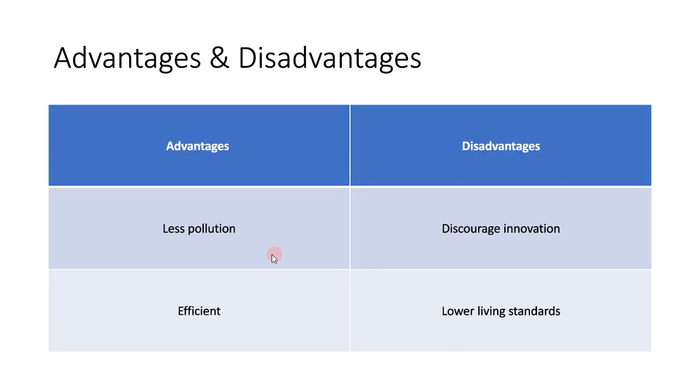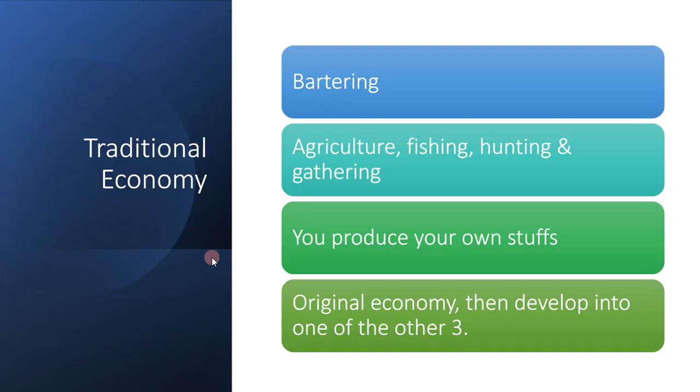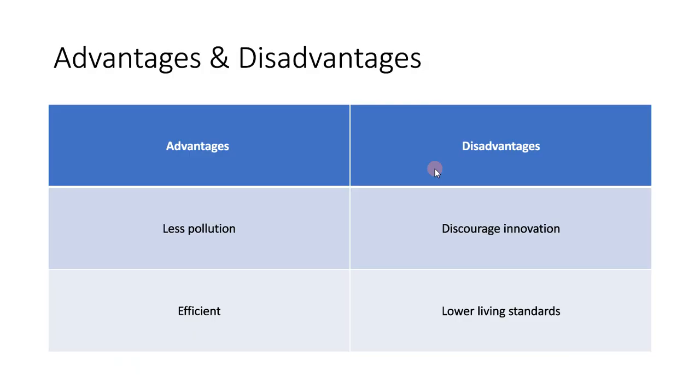Okay, so the advantages: less pollution. Of course, there are not going to be factories, and they're not going to revolutionize production of heavy equipment like machinery. So obviously, less pollution. The activities they do are more environmentally friendly, like agriculture, fishing, hunting, and gathering. It is also efficient because you produce what you need and you just barter for what you don't need, barter for something else that you need but did not produce or are not able to produce.